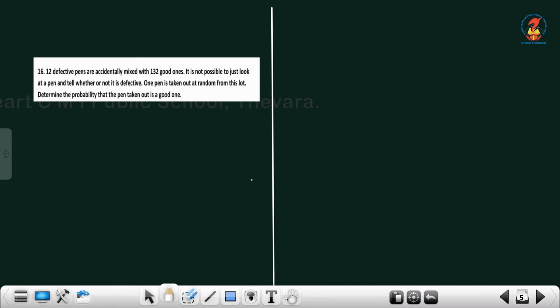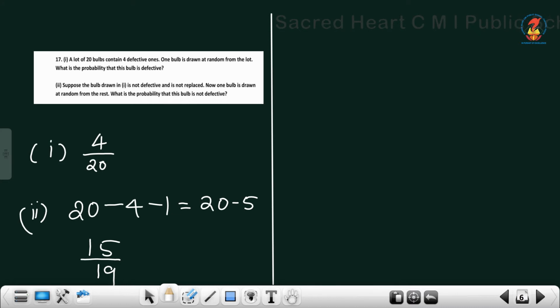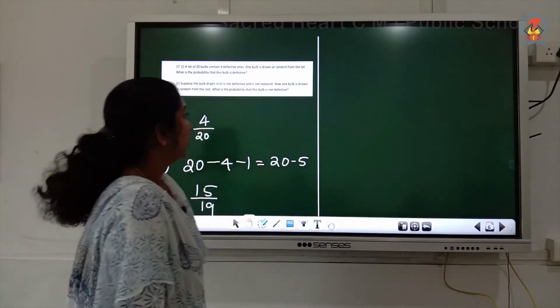What about the total? 12 defective and 132 good ones. So, it is 144. So the probability to get a good one is 132 divided by 144, which you have to simplify. You have to make it in the simplest form.